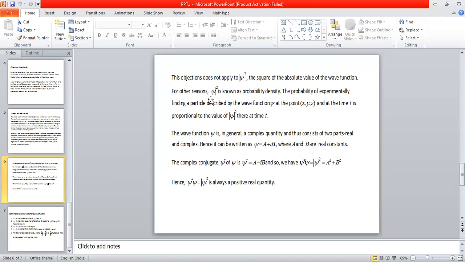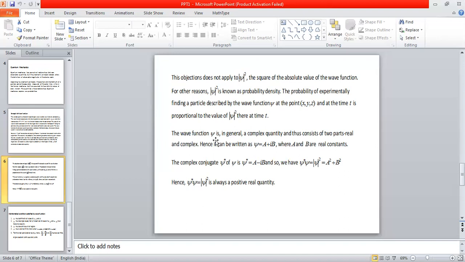So this modulus of psi square has a physical meaning, and it is what we call probability density, basically because the probability of finding the particle at a given place at a given time is not directly proportional to psi, it is actually directly proportional to modulus of psi square, because modulus of psi square is a positive real number.